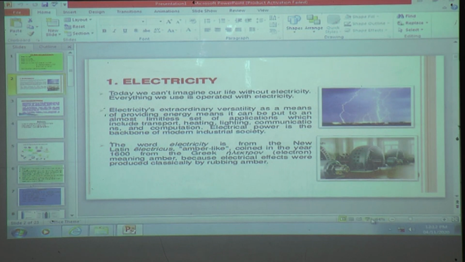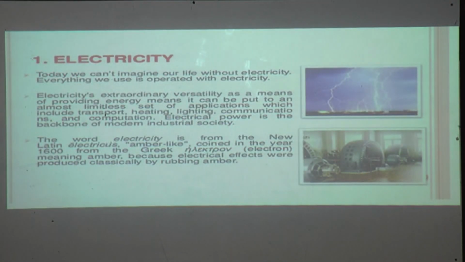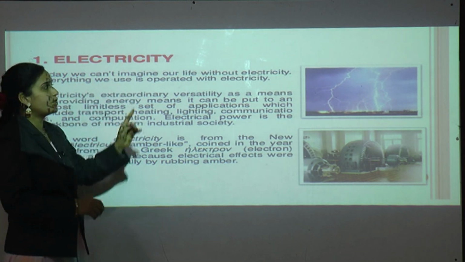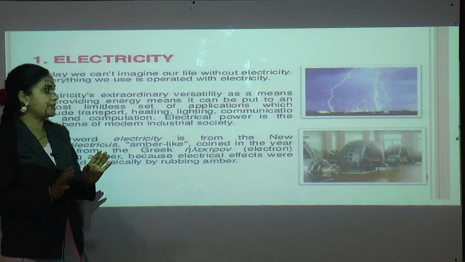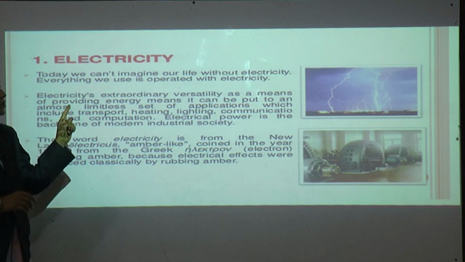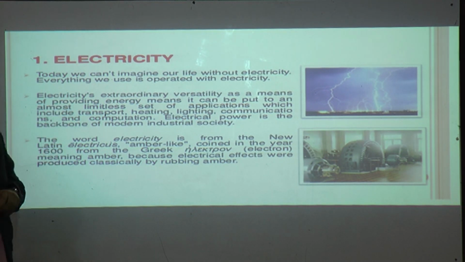Students, see here, electricity. Today we can't imagine our life without electricity, isn't it? Everything we use is operated with electricity.